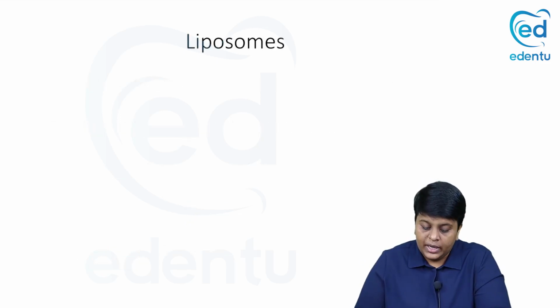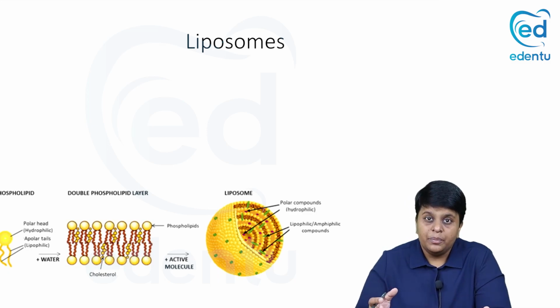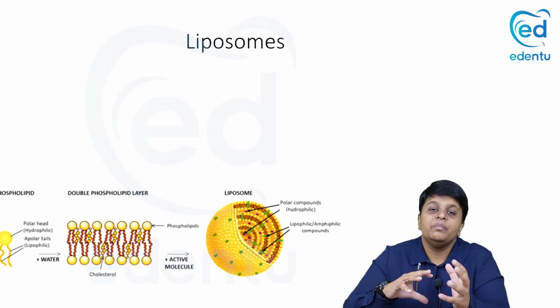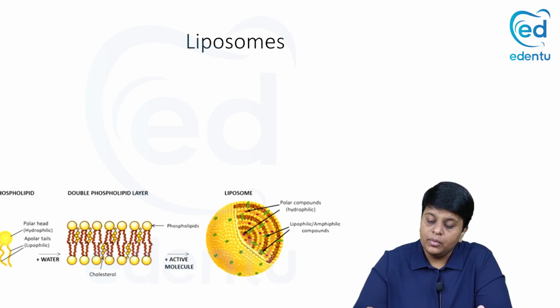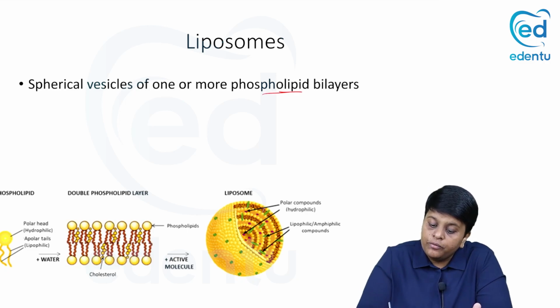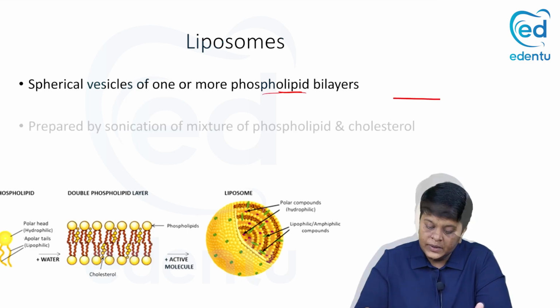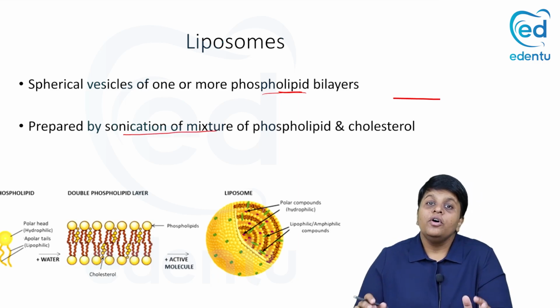Then let us see about liposomes. The same phospholipids will form the phospholipid bilayer, and when several phospholipid bilayers aggregate, along with other amphipathic lipids, they form liposomes. These are spherical vesicles of one or more phospholipid bilayers. They are prepared by sonication of a mixture of phospholipid and cholesterol.